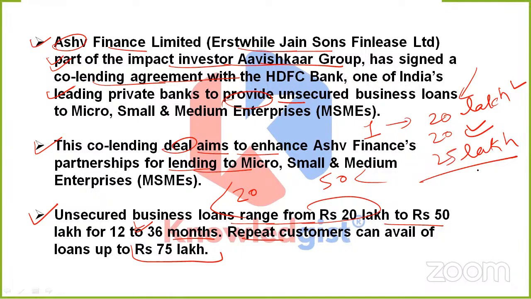In my third installment of borrowing, how much can I take? It is 35 lakh, only after that, because all three will make 75 lakh. And if I am also their repeat customer, then I can avail up to 75 lakh of loan. As they are already customers after their very first time, second time they take a loan, so at the third time they are existing customers.